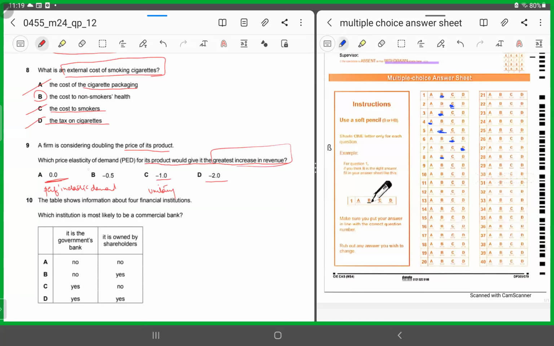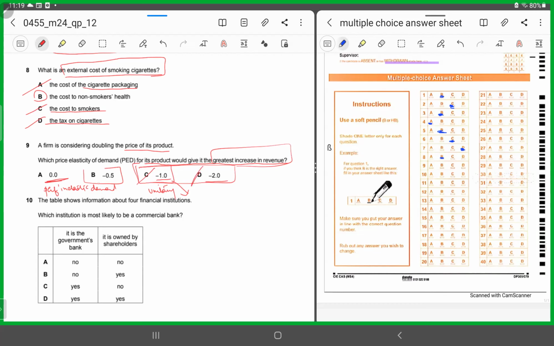In option C, it's unitary elastic. So if the firm is going to increase the price, the revenue would stay the same with the price change. So you will chop C off because it's unitary price elastic. In option D, the revenue will decrease if the firm is going to double its price.